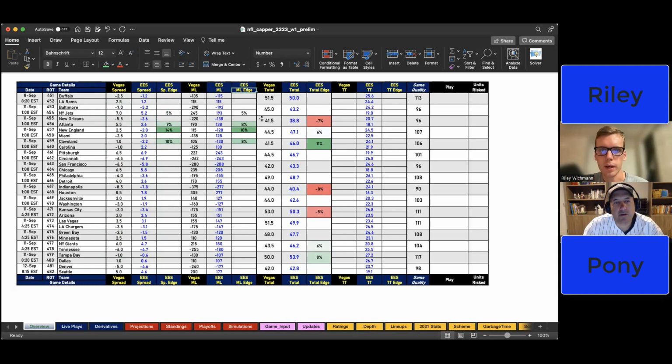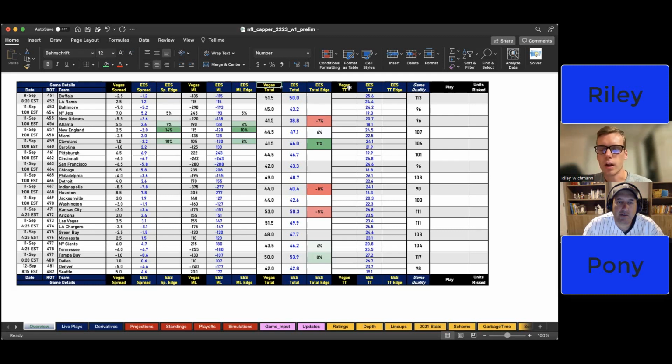Then we have the money line edge. Going on from there, we have the Vegas total in black, ES total in blue, so it's pretty easy to tell the difference. Then we have the total edge, based on just the total numbers, not considering the line. So that'll have to be taken into account later.